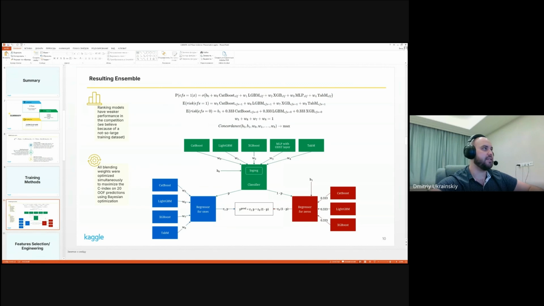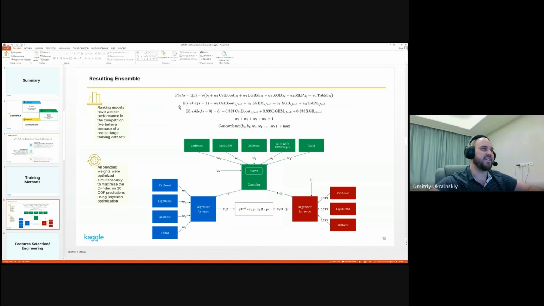So here you can see the resulting ensemble. We also tried ranking models, but they had weaker performance in the competition. We believe it is a consequence of the not so large training data set. For the classifier, we use stacking by logistic regression, where sigma here is the sigmoid function.